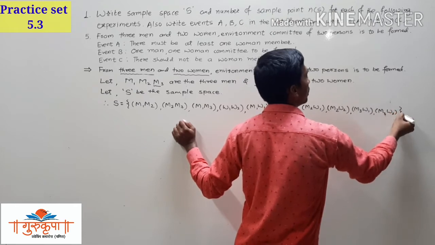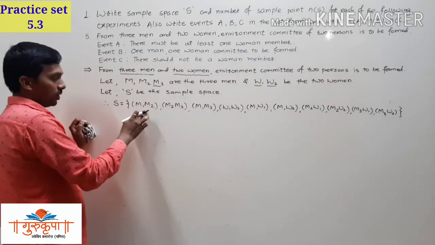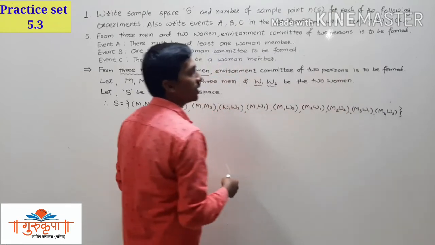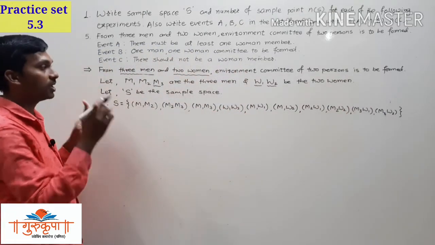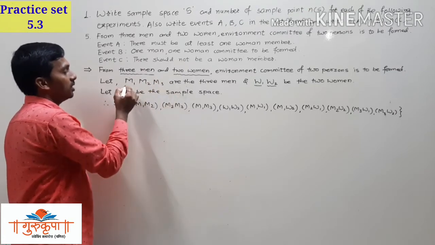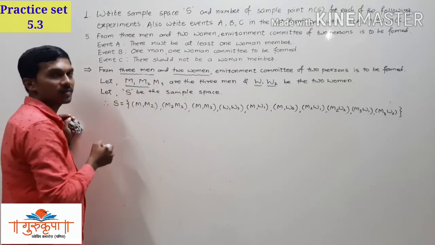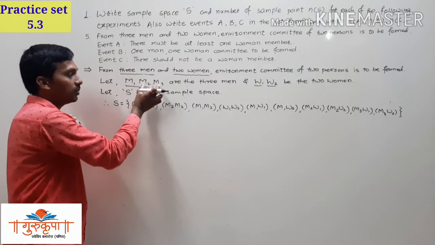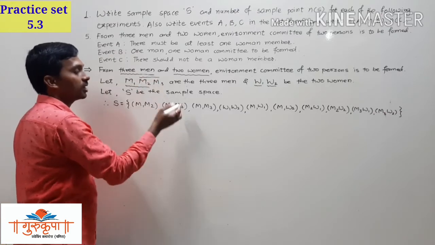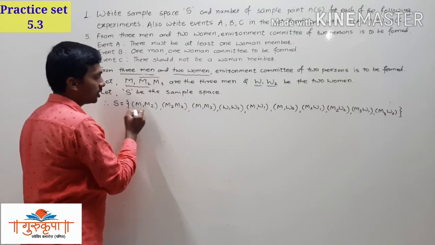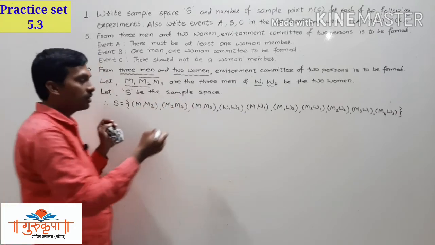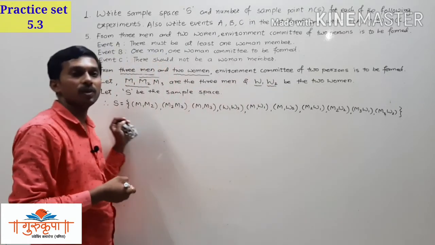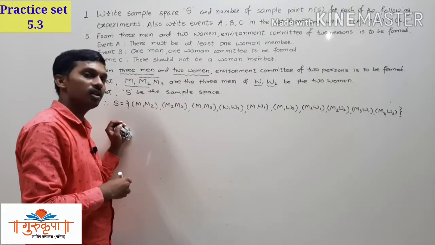So these are all the committees: 1, 2, 3, 4, 5, 6, 7, 8, 9 and 10. We get 10 committees there. How do we get the committees? Once again, see: committees of men only. First we prepare the committees of only men: M1, M2 is 1, M2, M3 is 2, and M1, M3 is the third committee. We get 3 committees of only men. Then we prepare the committees of women only, and since there are only 2 women, we get only one committee, that is W1, W2.